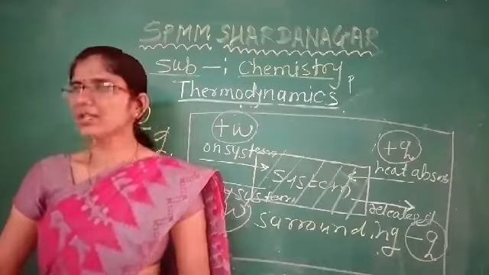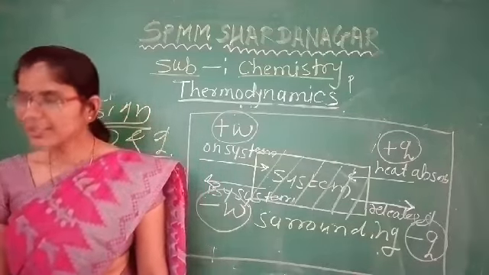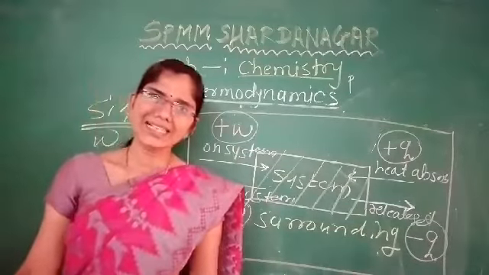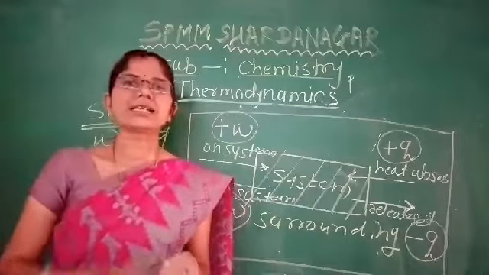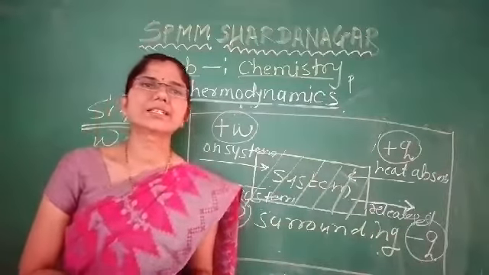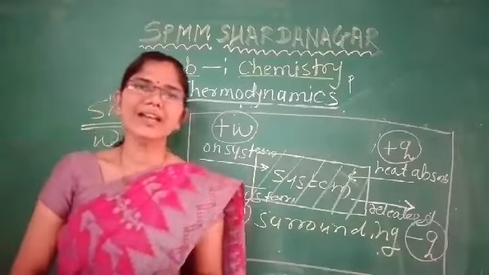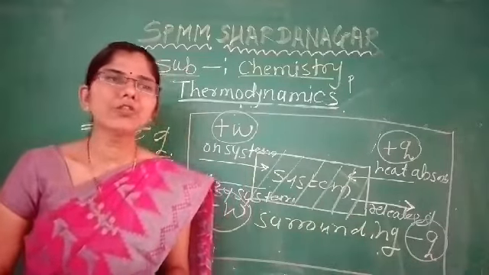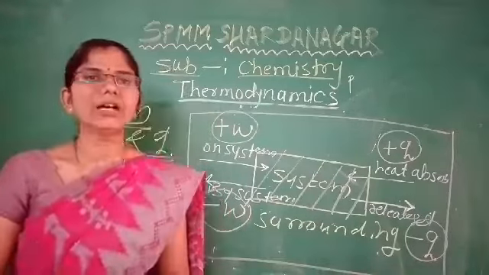So dear students, in this third module we have discussed the types of processes: isothermal process, adiabatic process, isochoric process, isobaric process and reversible process. Then in the nature of heat and work, we saw that there are two forms of energy, heat and work.